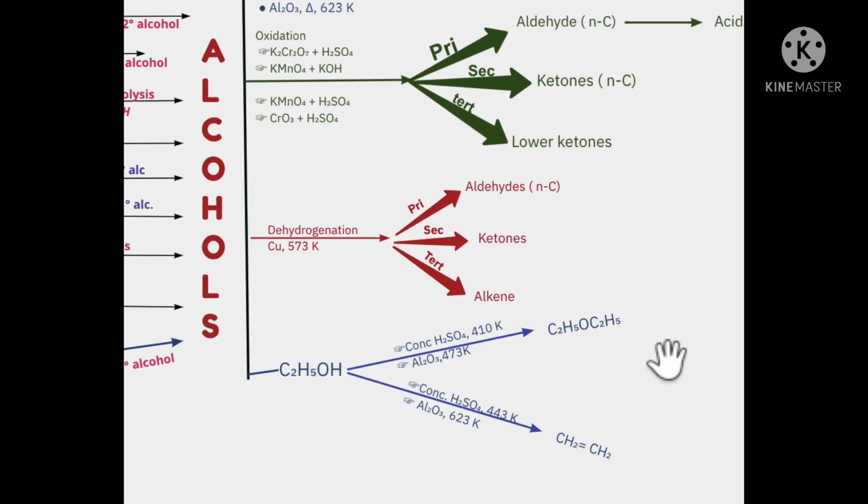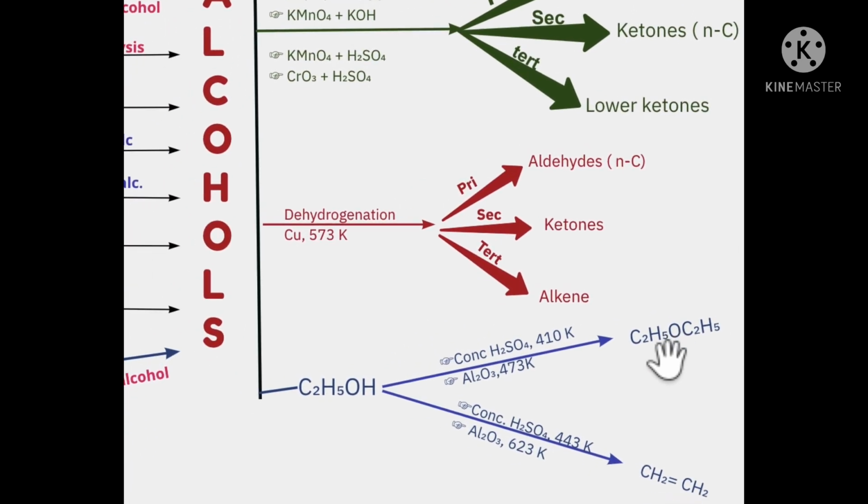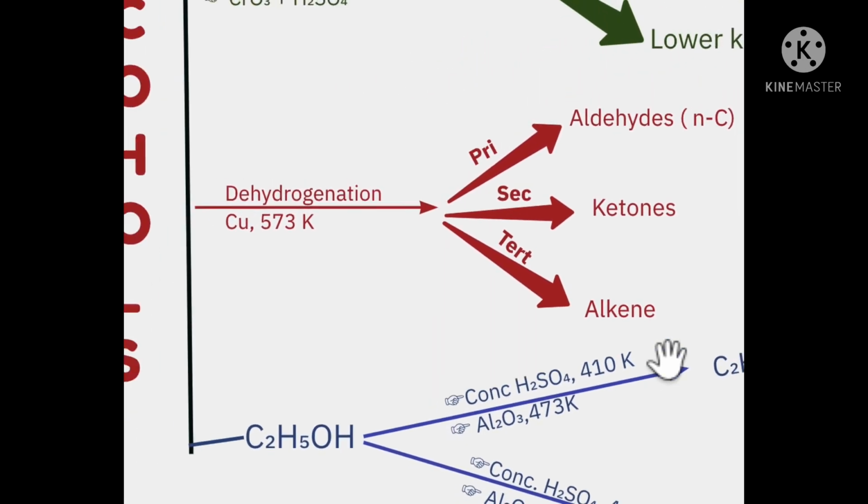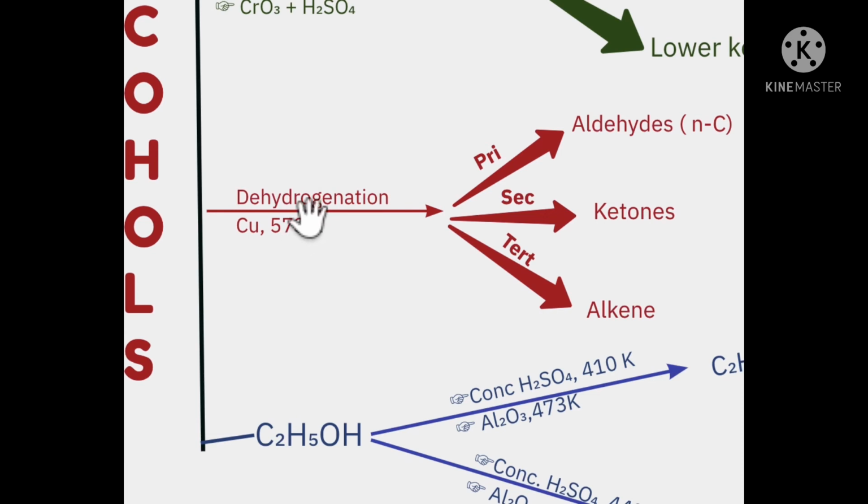Okay, let me come back to dehydrogenation. So dehydrogenation is also oxidation only, wherein this is getting converted into a different oxidation state. Correct? Now whether that will be higher or lower, think about it. In the case of dehydrogenation, you carry it out in the presence of copper at 300 degrees Celsius. That's 573 Kelvin.